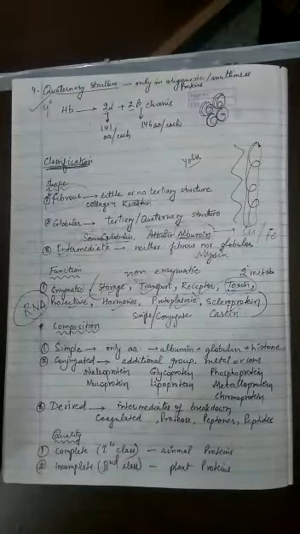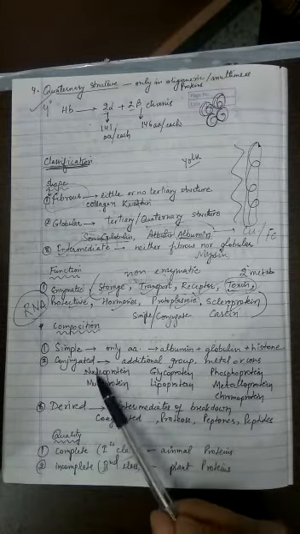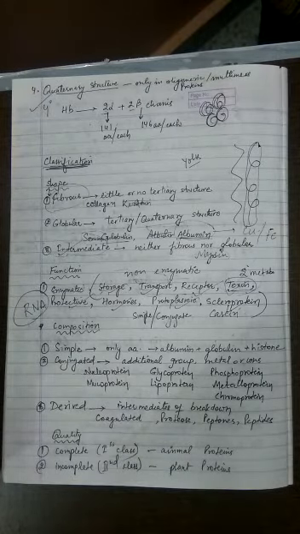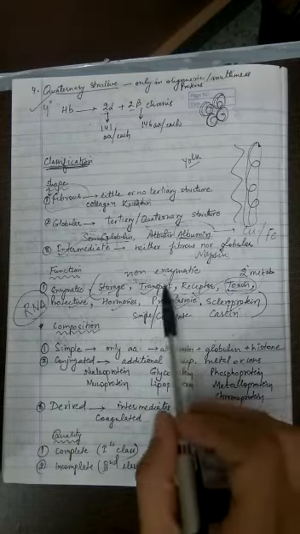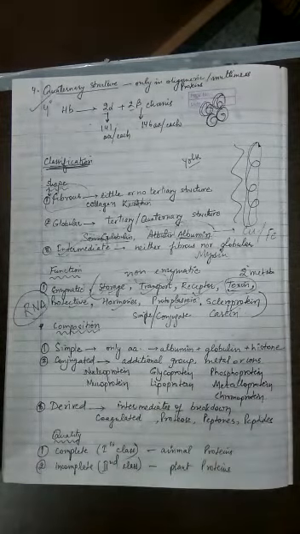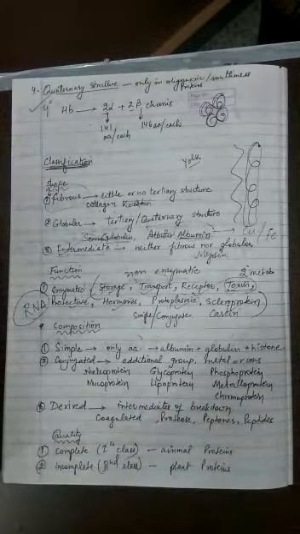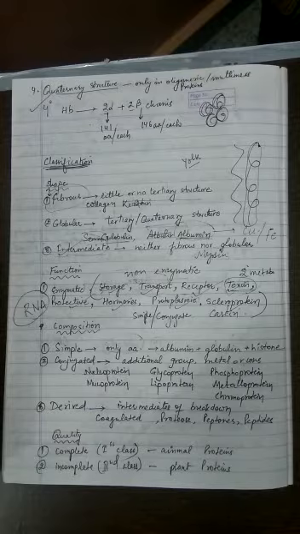Now, according to their composition, proteins can be classified into simple protein, conjugate protein, and derived protein. On the basis of composition, the first type is a simple protein. I have already told this with the concept of enzymes also. A similar concept is there. If a protein is made up of only amino acids, with nothing else apart from amino acids, it is called a simple protein.